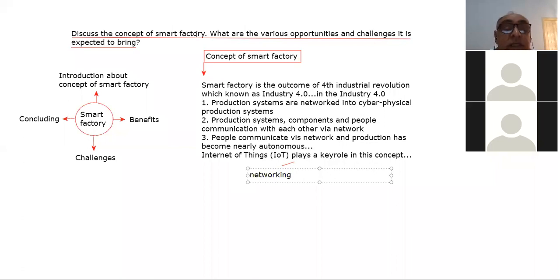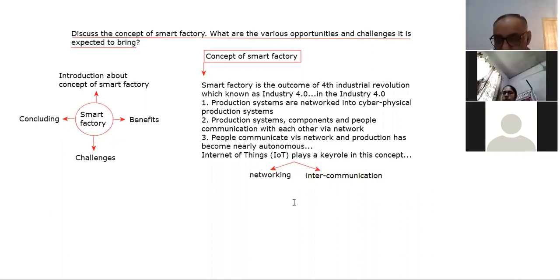And the second thing which is involved there is their intercommunication, the things which have been networked, right? So this is what we mean by the Internet of Things, right? So this has made it possible. This has made it easy.